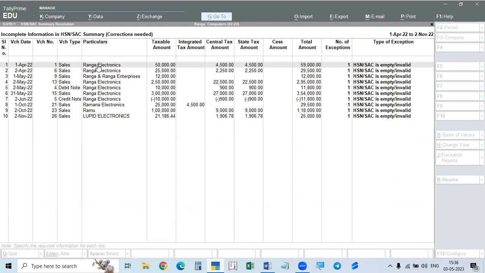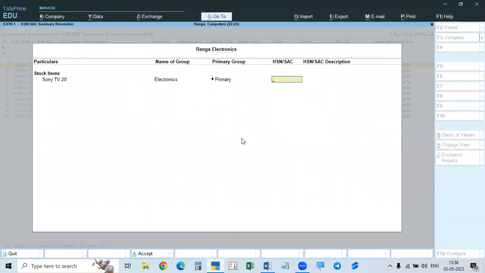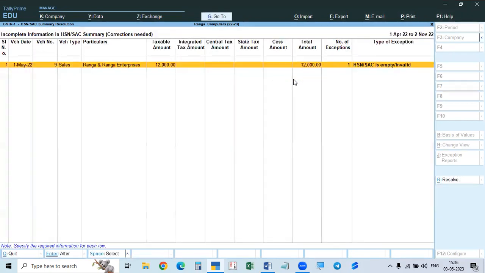If you correct this Ranga, everything will be there. Okay, you go to this and select this. Here, HSN code is not given. So TV, it will be 5426, for example, we will give that, and it is called HSN description. We will take up Sony TV. Okay, so this is gone.